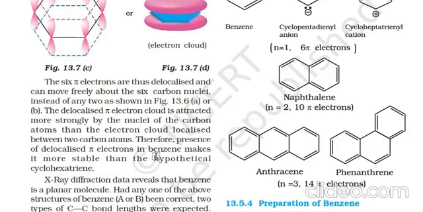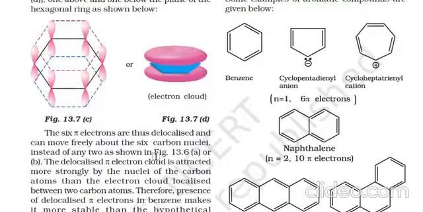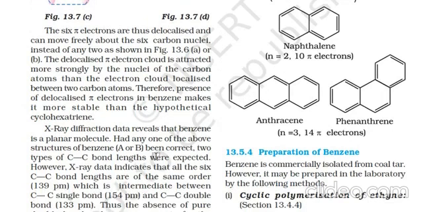The 6 pi electrons are thus delocalized and can move freely about the 6 carbon nuclei instead of being localized between two carbon atoms, as shown in figure 13.6. Therefore, the presence of delocalized pi electrons in benzene makes it more stable than the hypothetical cyclohexatriene.